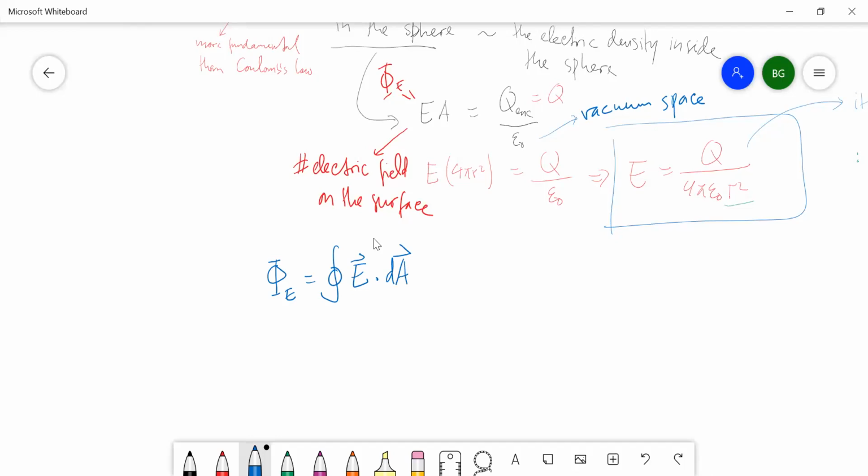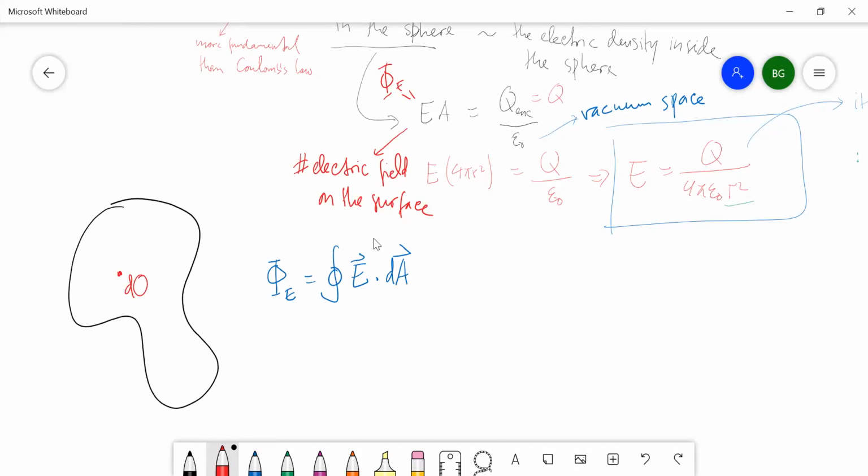If we consider any arbitrary closed surface, with an electric field E penetrating the surface, this equals Q enclosed over epsilon 0.